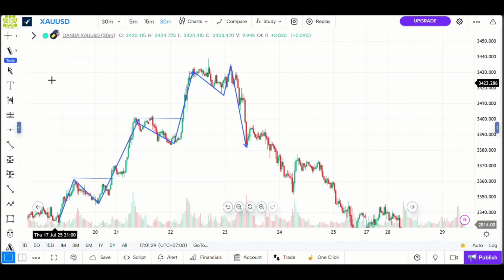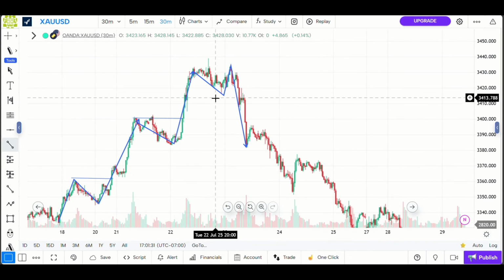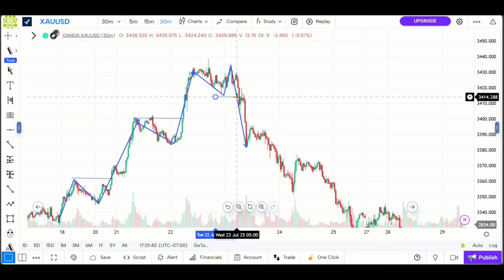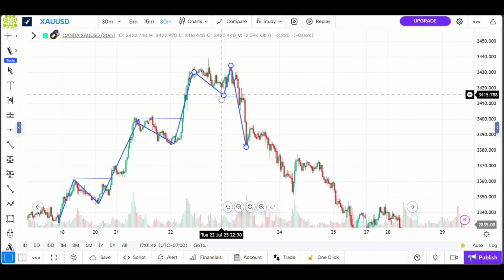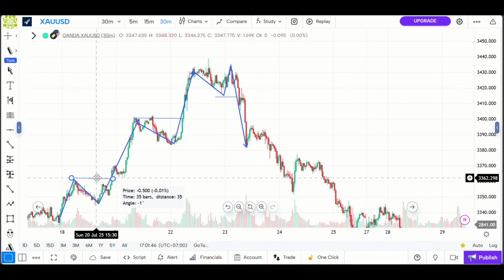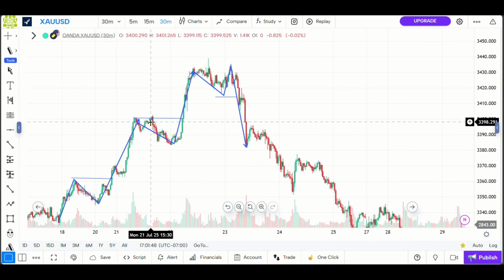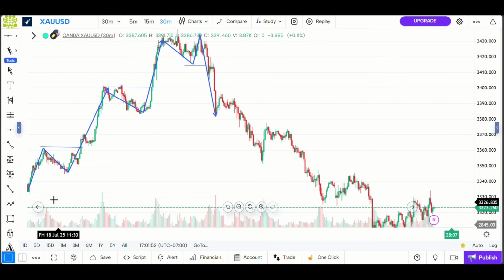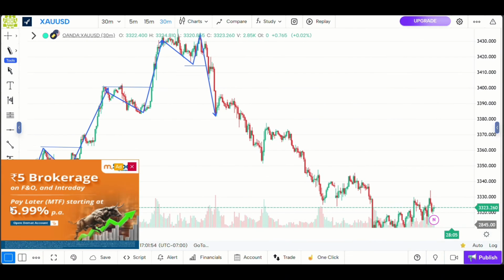So as the market broke the low in an uptrend, it will be called a change of character. So this side will be a change of character, this side will be break of structure, an example of break of structure, this side will be an example of a change of character. Okay, so let's continue with this trend together.